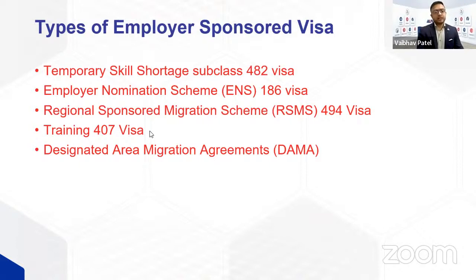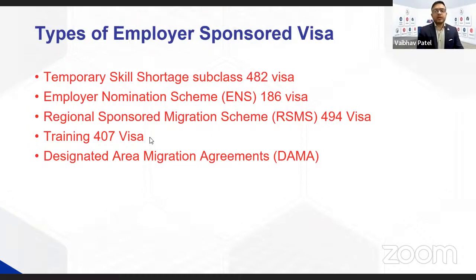And the last part is the visa application for training. In the visa application, the applicant will have to prove that they have at least 12 months of work experience in the last 24 months. Unless they have that, you cannot meet the requirement. But once you have 12 months of experience in the last 24 months, you can apply for the 407 visa.